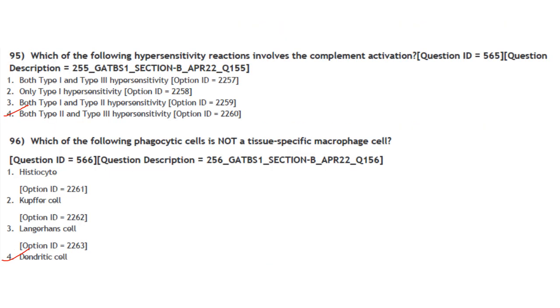Then next one. Which of the following hypersensitivity reactions involve the complement activation? So it is both type 2 and type 3 hypersensitivity reactions. Answer is option 4. Which of the following phagocytic cell is not a tissue-specific macrophage cell? It is dendritic cell. Answer is option 4.